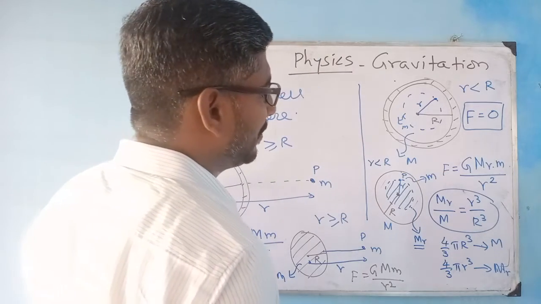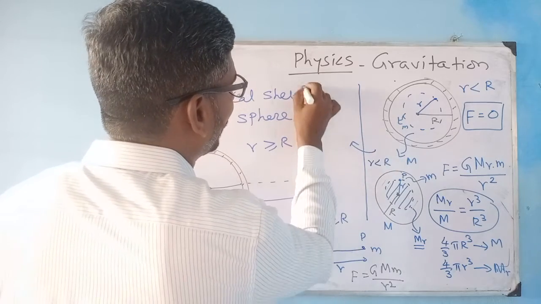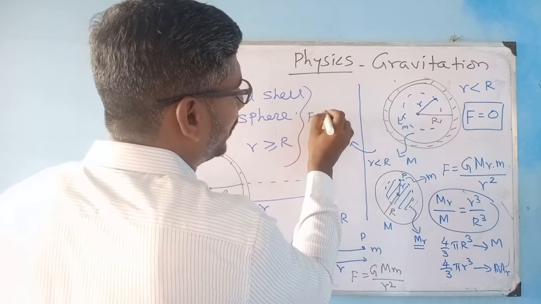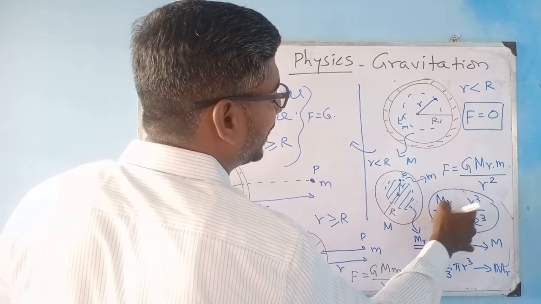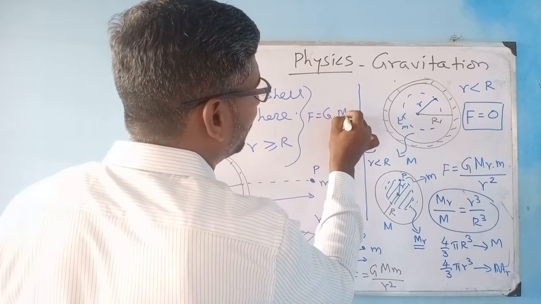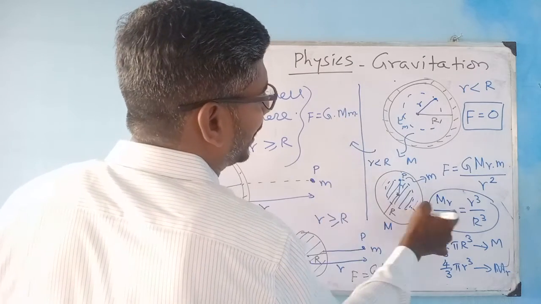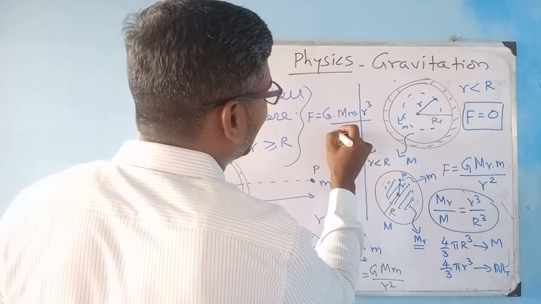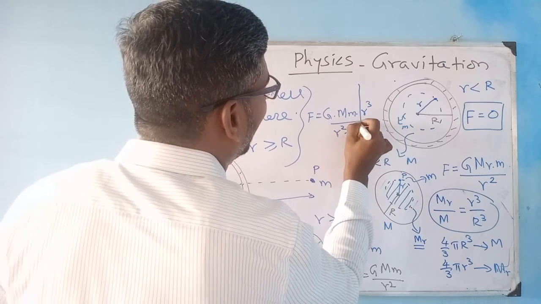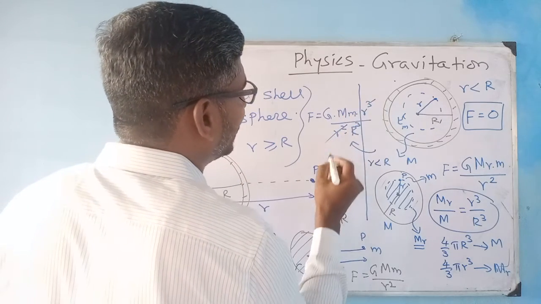So then my equation becomes F equal to G, and instead of M_r I am writing M into r cube by R cube, into the other small m, divided by r square. Now r square and r square get cancelled.